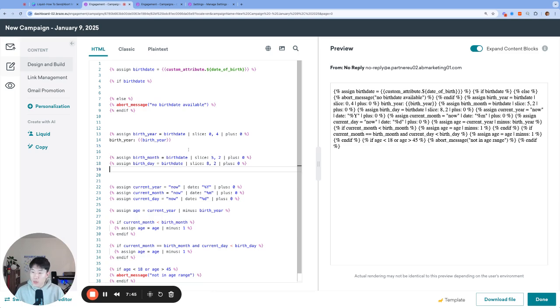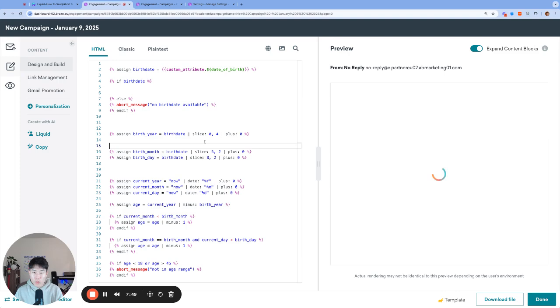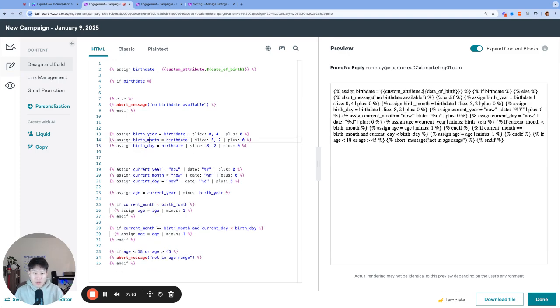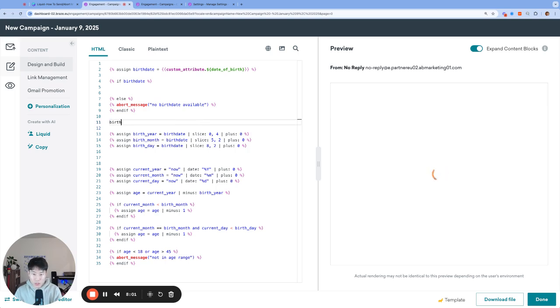So back to Liquid, we've broken down the birth year and we're doing the exact same thing for birth month and date. So I'll go ahead and erase my notes, but we're doing the exact same thing for birth month, birth day. Birth month starts at the 5th index. So let me write it out just so we could visualize it again. 2000-07-13.